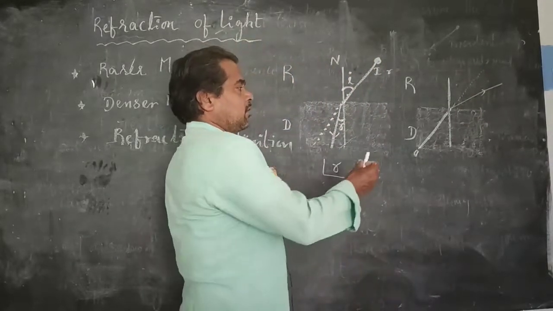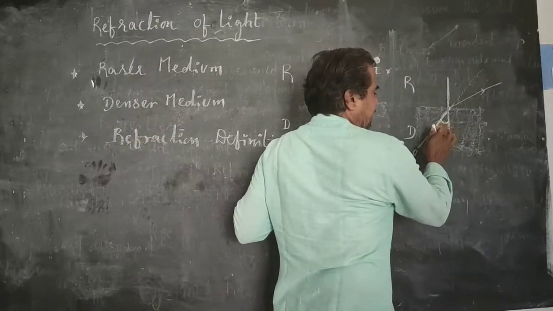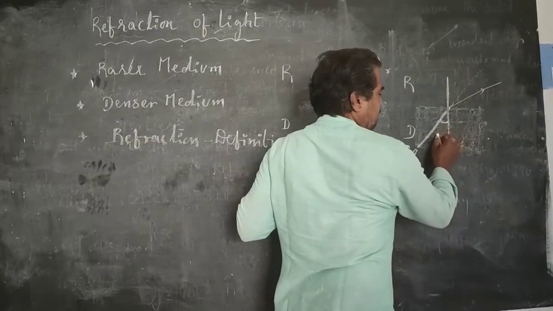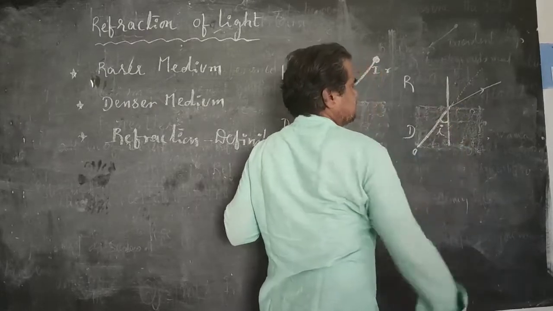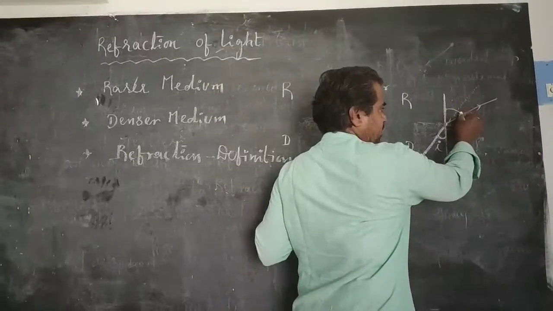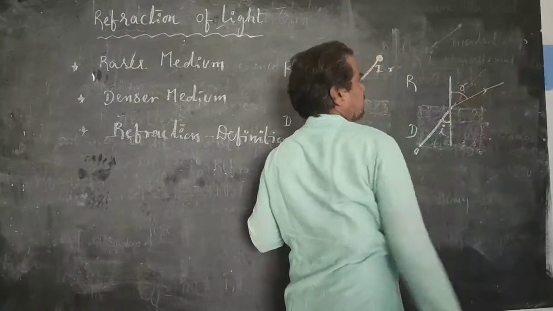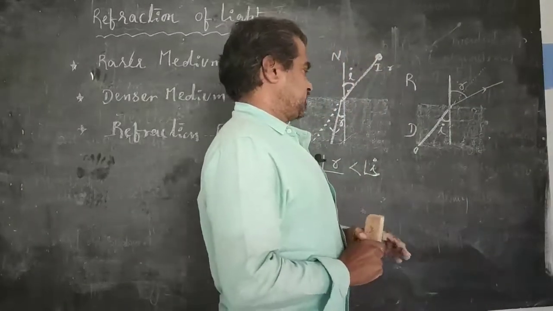Here also, two angles are formed. One angle is the angle between the incident ray and the normal. That angle is called the incident angle. And also, one angle is formed between the normal and the refracted ray. That angle is called the angle of refraction.